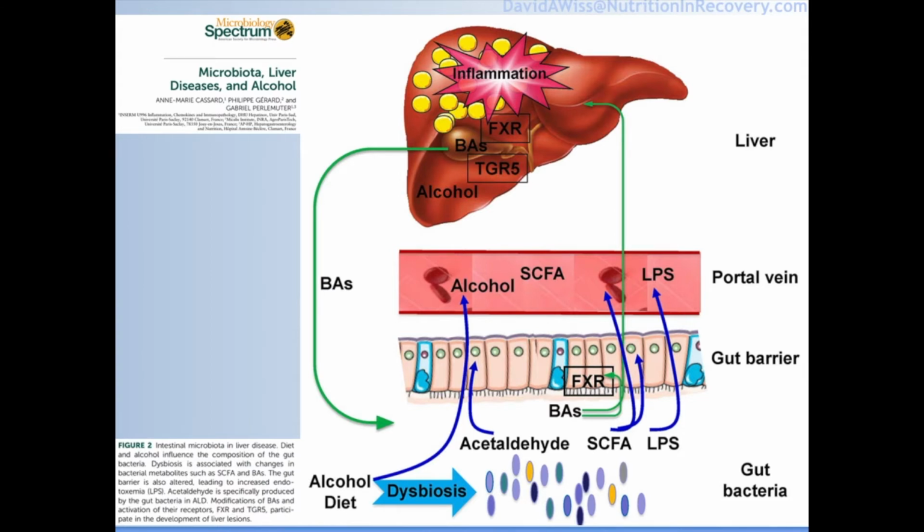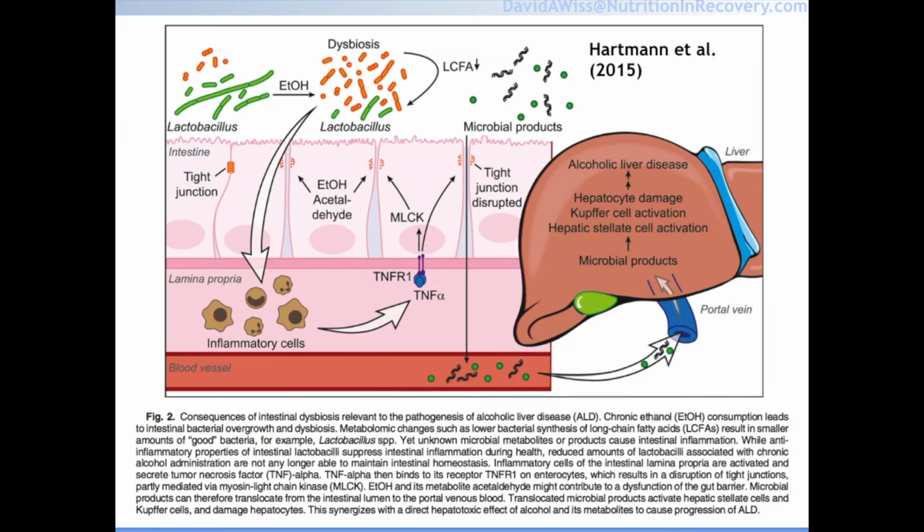You can see here that the dysbiosis, as seen at the bottom of the graph, causes leakage of different metabolites, LPS, short-chain fatty acids, and these things all enter the bloodstream, and then they reach the liver, which causes inflammation. I think this is my favorite diagram.